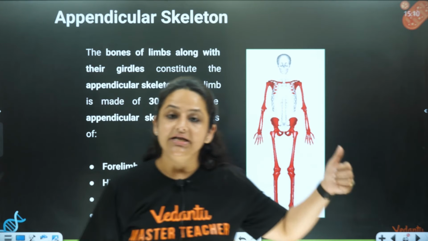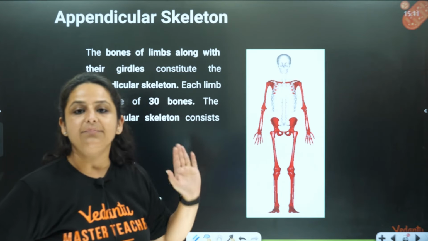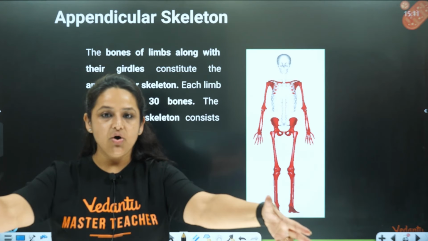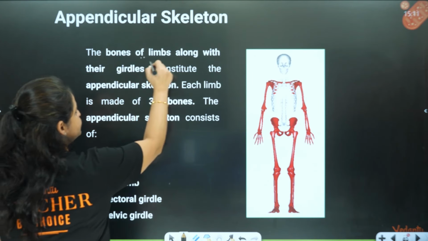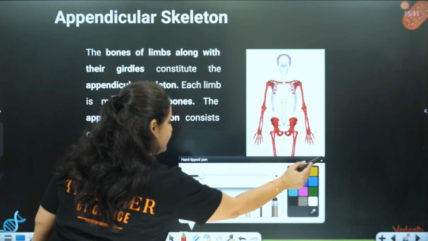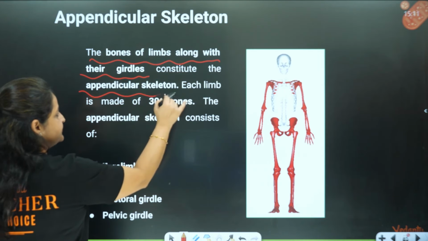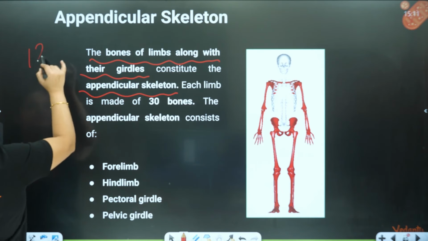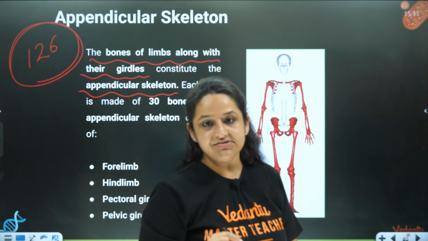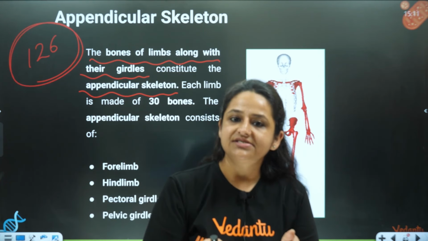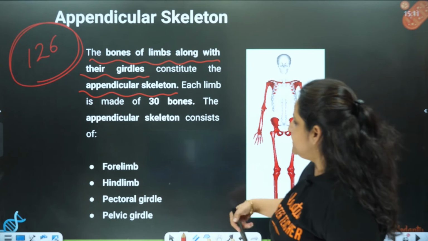Appendicular skeleton, you can see all the parts that are present over here. The limbs as well as the girdles. The bones of the limbs along with their girdles constitute the appendicular skeleton, and the appendicular skeleton itself is made up of 126 bones in total. So 80 axial, 126 this. So total will be how much? 206.